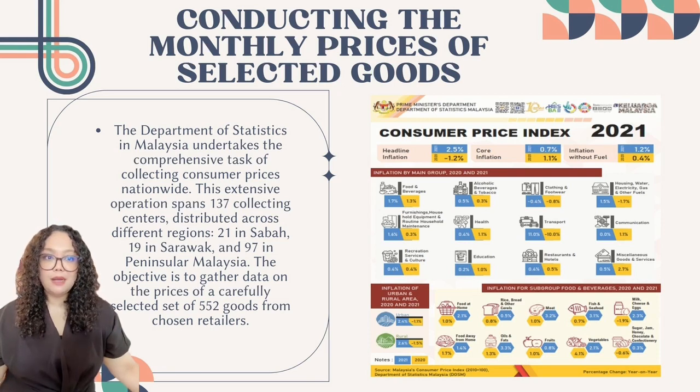The primary goal of this meticulous price collection process is to capture the actual prices paid by the customer for the specified goods and services. This information serves as the foundation for calculating the CPI index. The CPI index in turn acts as a proxy for the nation's inflation rate, providing a valuable indicator of changes in overall prices within the economy. The use of tablets in the data collection process emphasizes efficiency and accuracy, enabling field officers to promptly record and transmit pricing data. The extensive coverage of collecting centers across different regions ensures a representative and comprehensive sample, allowing for a more accurate reflection of price trends at the national level.